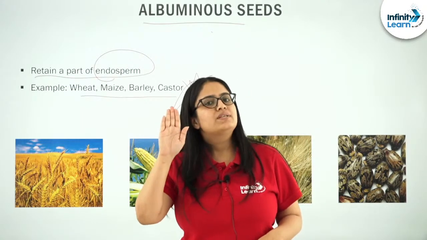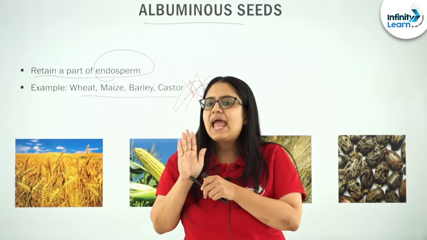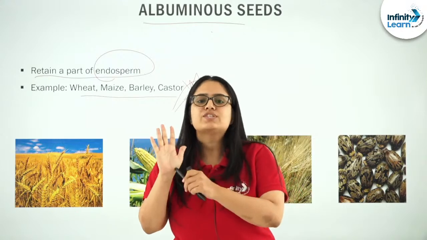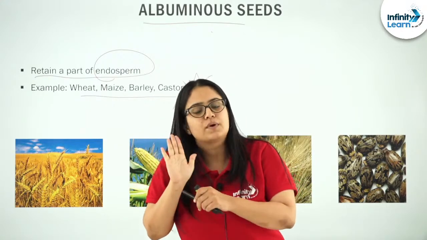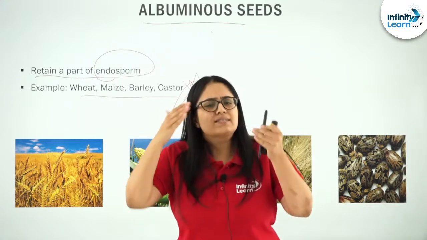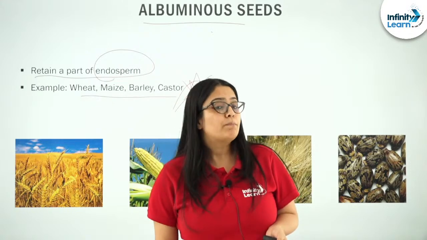What are albuminous seeds? Albuminous seeds are those seeds in which part of the endosperm will persist. Now let us see the reason. Why in such albuminous seeds does a part of the endosperm persist?